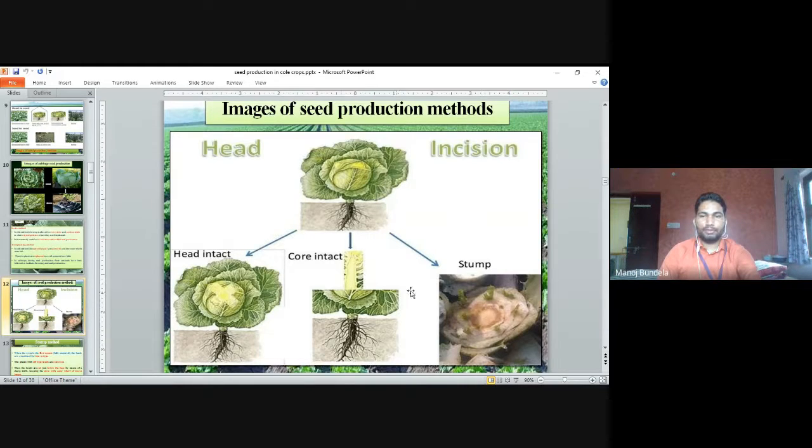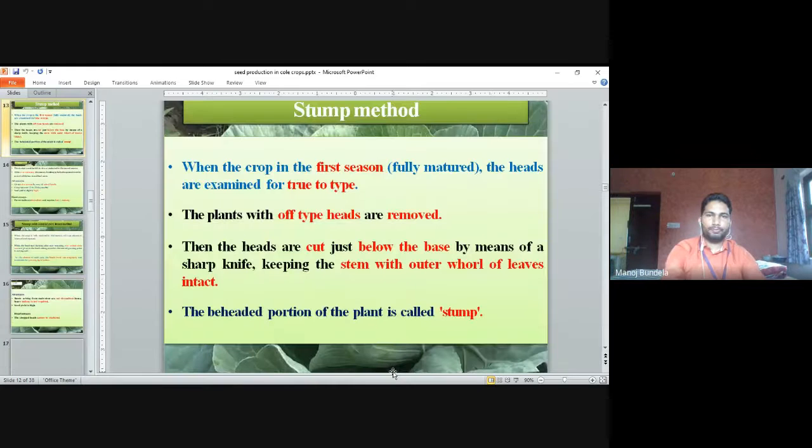Third one is the stump method. In the stump method we remove the complete head, and from the lower portion new growth will start to develop. So these are the three methods we use: head intact, core intact, and stump method. Head intact means we keep the head. Core intact means we remove half of the head. Stump method means the complete head is removed.